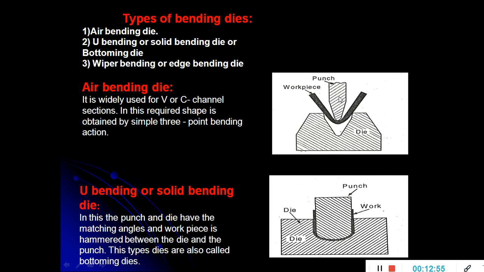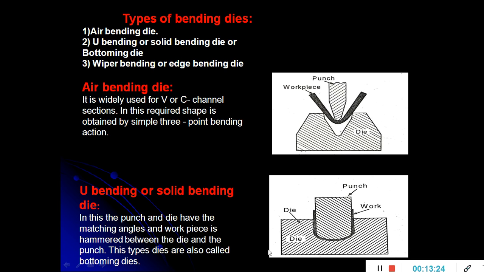So the shape of the punch and die resembles the product which is going to be formed, that is a V shape or a C section. In the figure you can see here the workpiece is placed on the die, and the punch is applying pressure on the sheet metal through the die cavity, and the V shape is going to be formed. So sections like V and C are formed in this air bending die as shown in the figure.